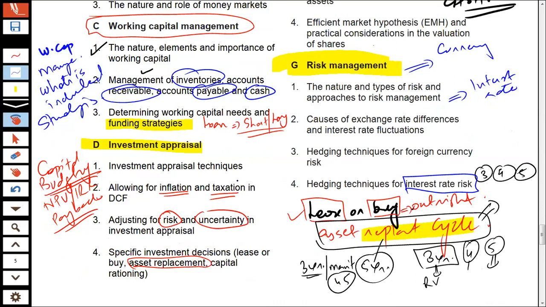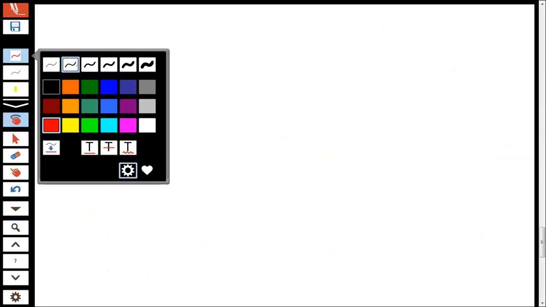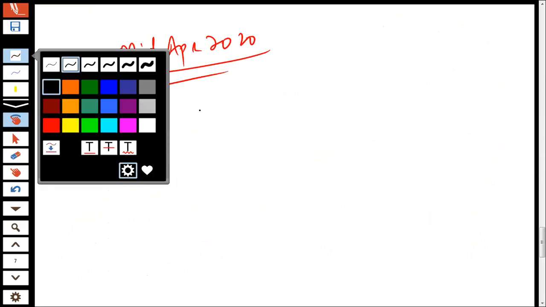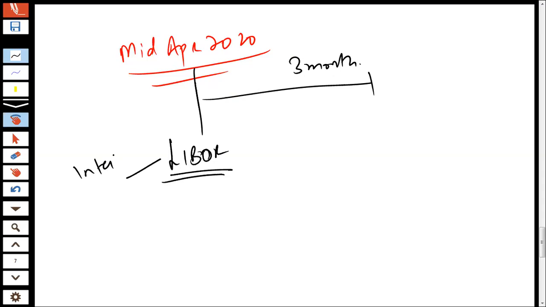Okay, now let's move a bit further. The interest rate risk is, for example, there's a company. We are standing right now, let's say mid of April 2020. There's a company who wishes to borrow in, let's say, 3 months' time. The LIBOR, which is the London Interbank Offered Rate, is actually the interbank rate.